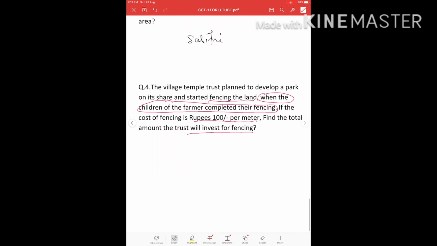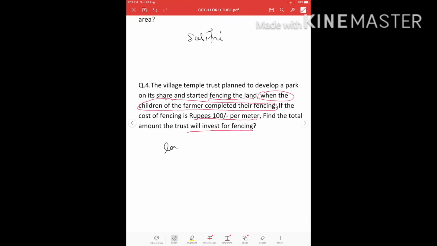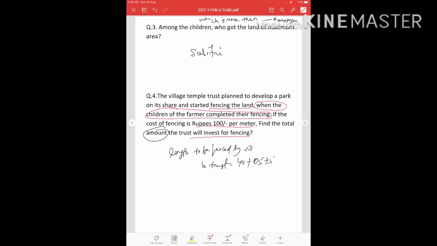Okay, so the length to be fenced by the village temple trust is equal to 40 plus 105 plus 5, which is 150 meter. But we have to find the total amount. Hence total amount is equal to 150 into 100, because it is given 100 rupees per meter. So it is 15,000 rupees.